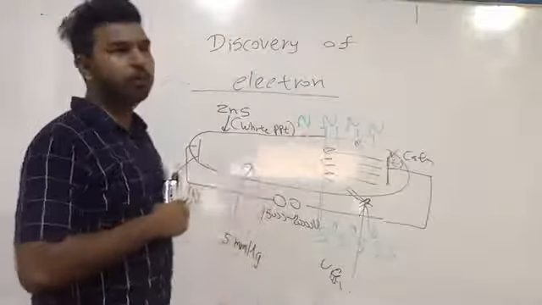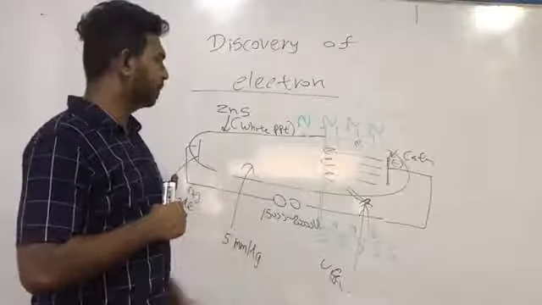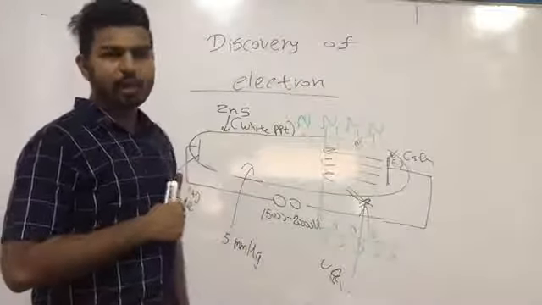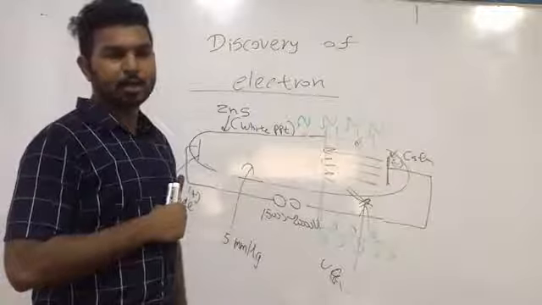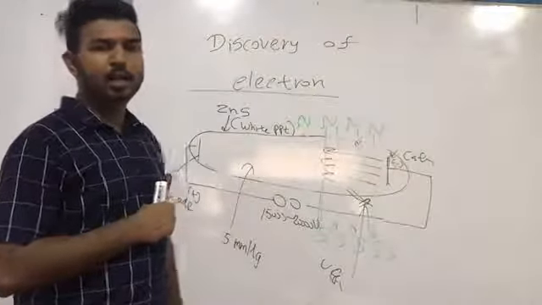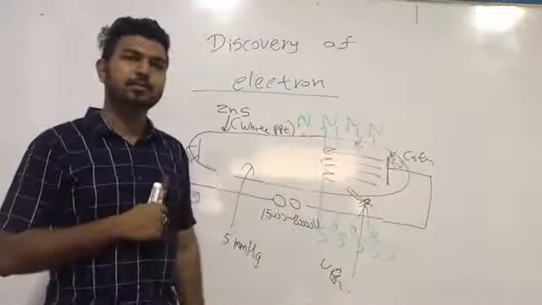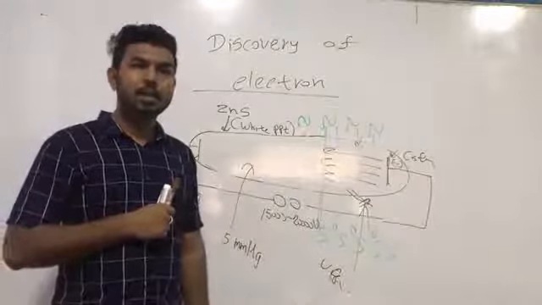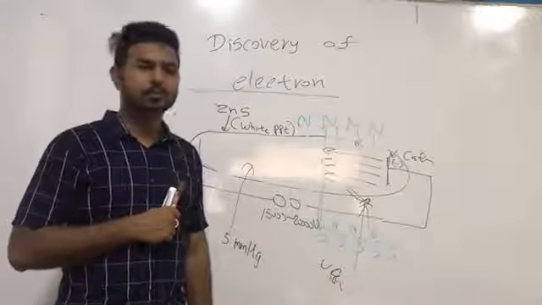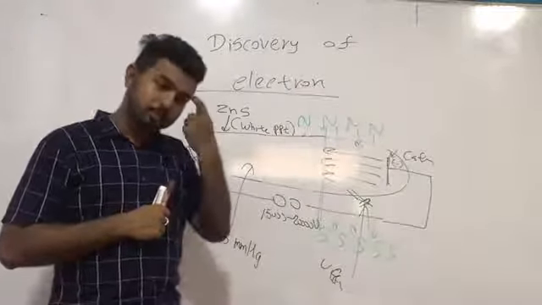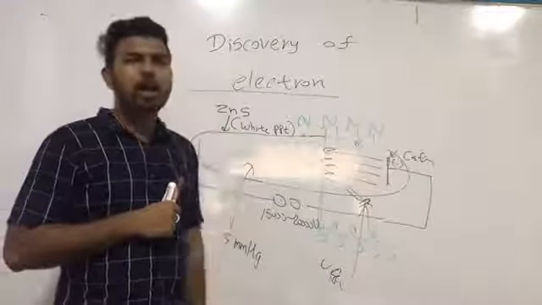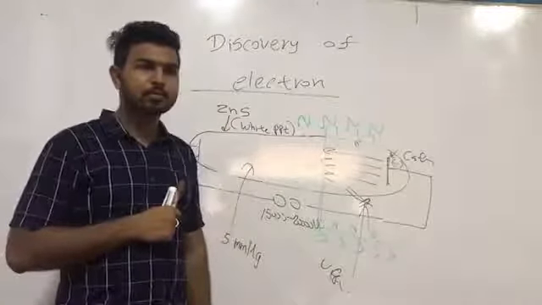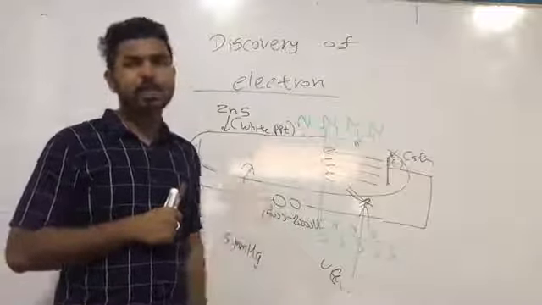So now we are going to write the properties of cathode rays. First one: cathode rays are negatively charged particles.